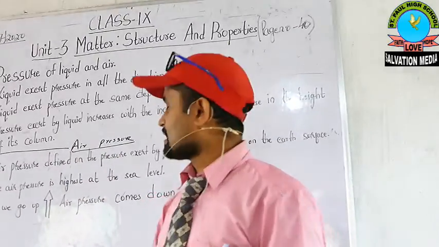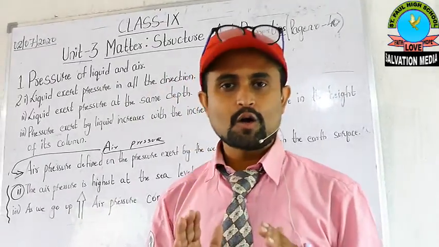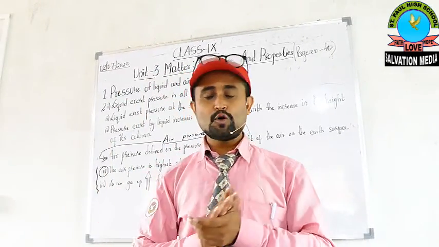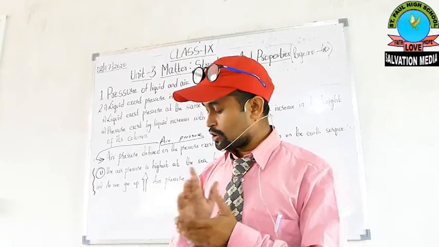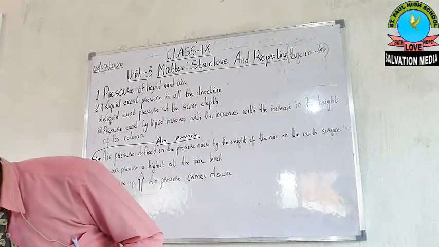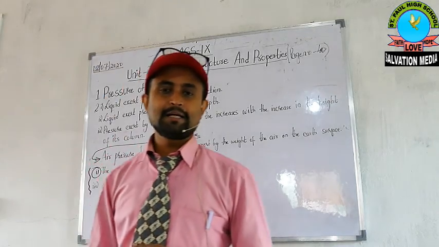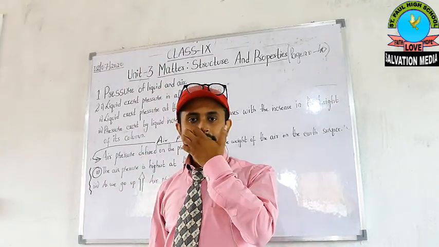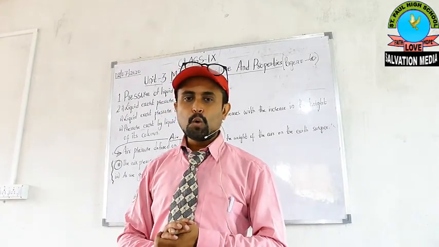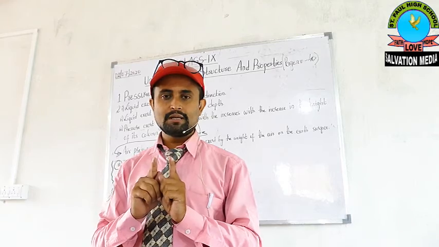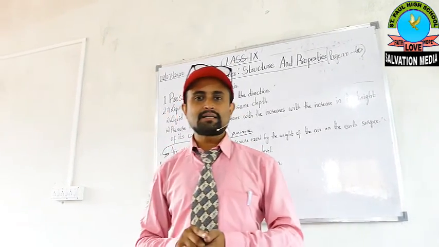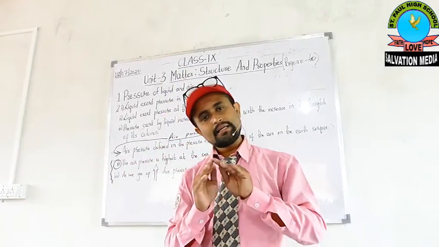So today in this class we have understood the pressure of liquid. I have shown you the example also. I did the example with two bottles and one bucket, and we utilized one small ball. Whenever we press it in the water, it goes in the upward direction due to the pressure of liquid. And also I made 4 holes in one bottle at the same level, and we saw that the pressure of water at the same level is the same.